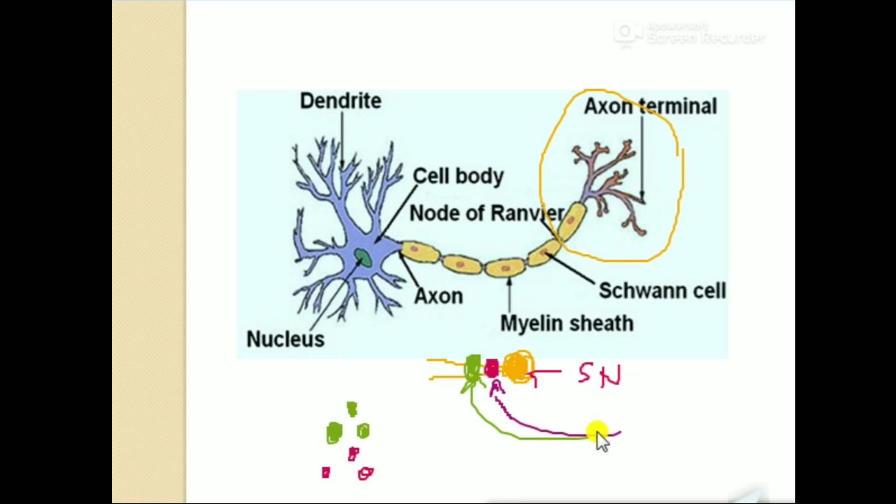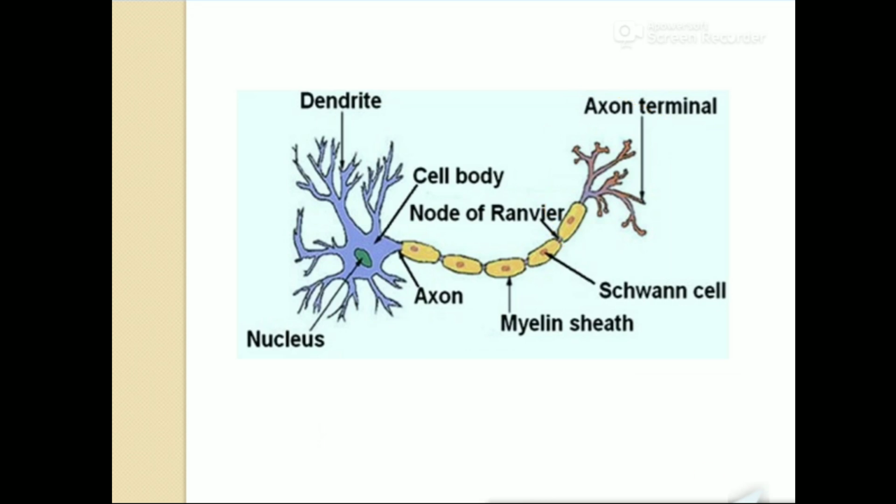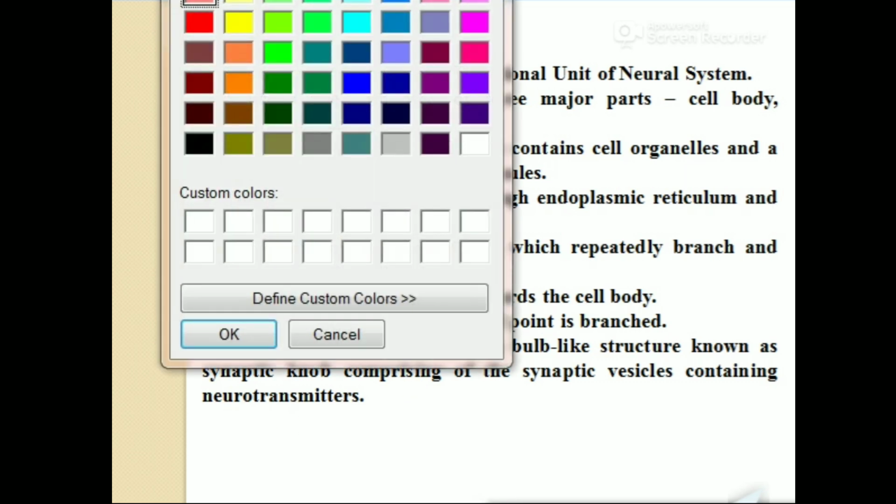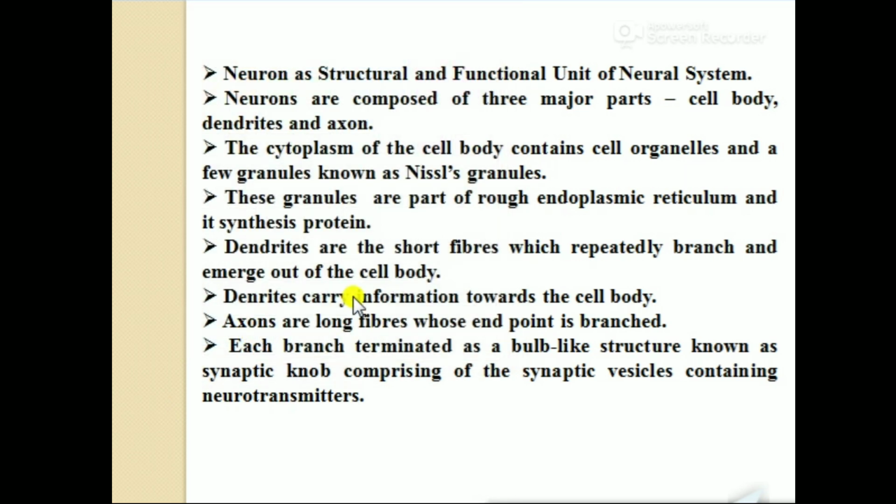Let me delete all this. Let's summarize what we have been talking about. The neuron is the structural and functional unit of the nervous system or neural system.